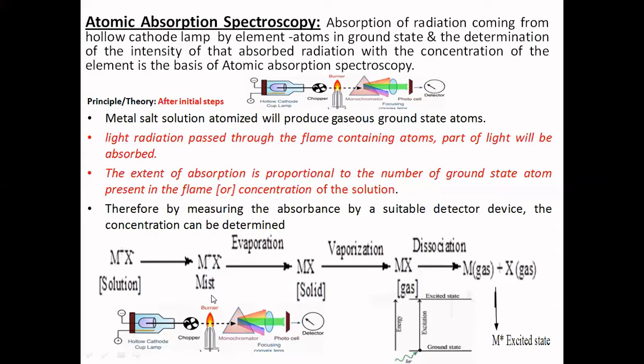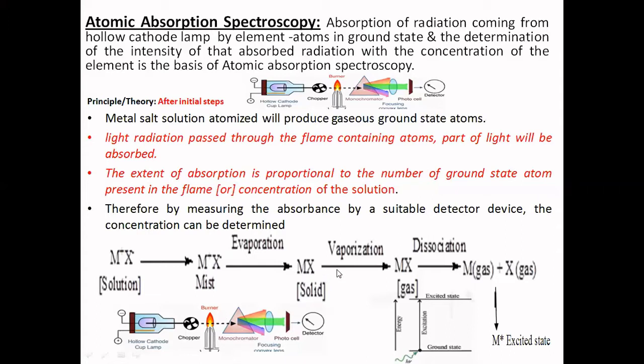When this mist comes in contact with the thermal energy, that is the flame, the solvent present in it evaporates, and the element present in the solution is left behind as a solid.